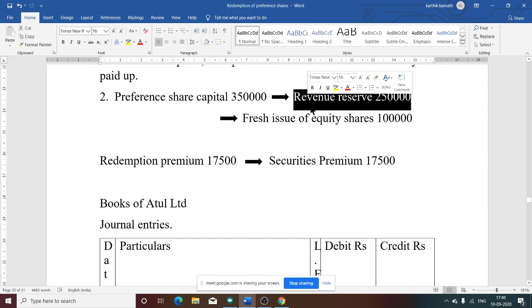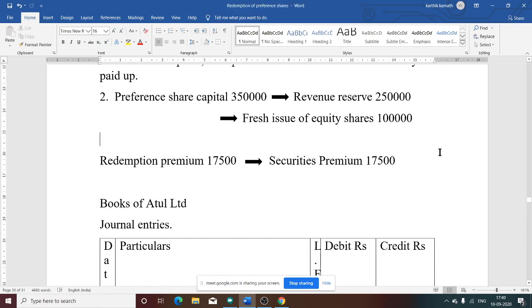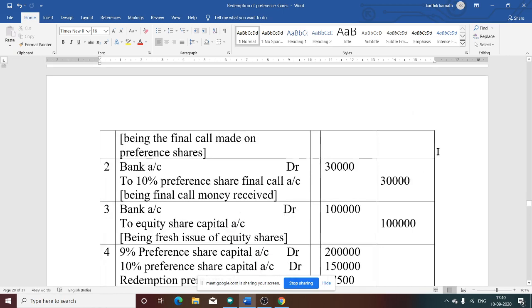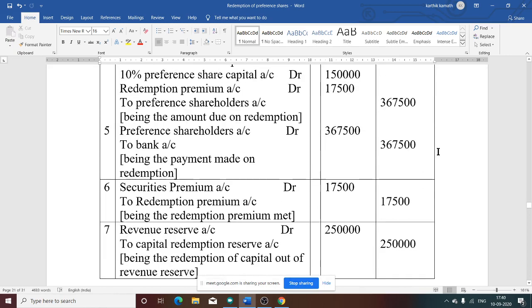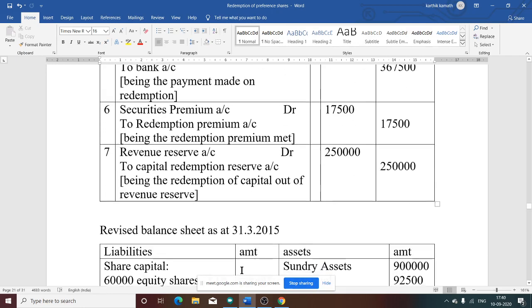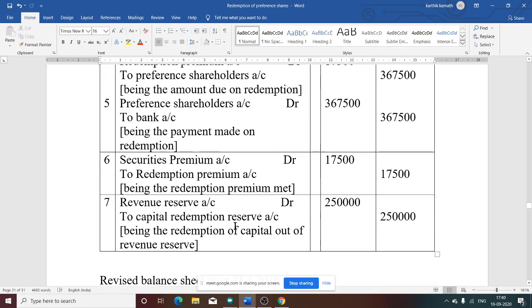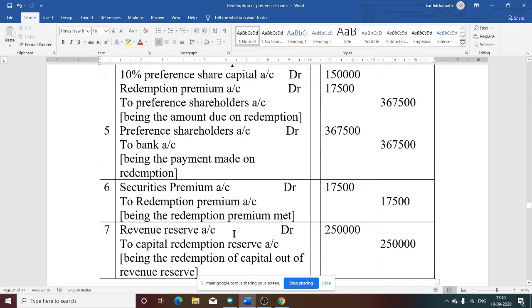Only revenue reserve, that is 2,50,000 directly from the working note. So the revenue reserve account is debited 2,50,000 to the capital redemption reserve account, that is 2,50,000 on both the debit as well as credit side, being the redemption of capital out of revenue reserve. Now, after passing all these journal entries, there is no mention about bonus share information. So there are only 7 journal entries.